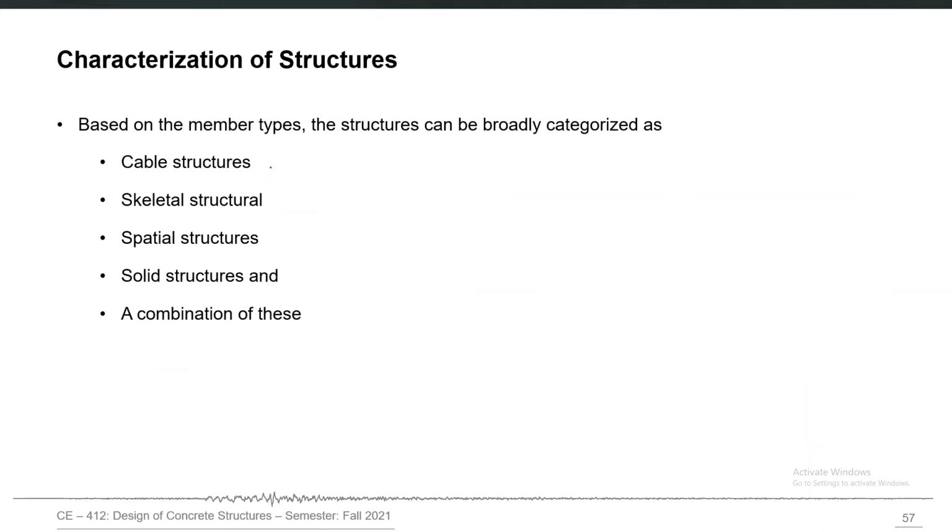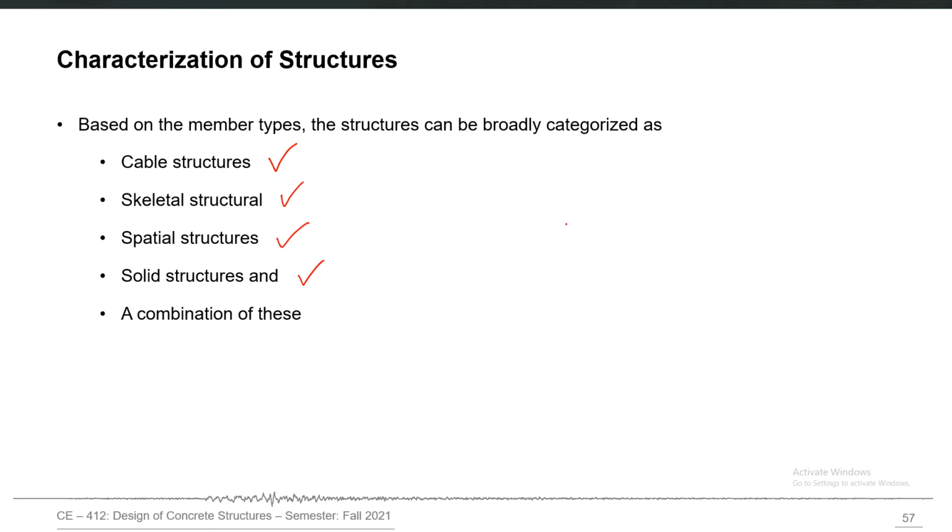Based on these forms, we may have cable structures and skeletal structures, which means they are made of line elements or one-dimensional elements. Spatial structures are made of two-dimensional area elements. Solid structures are primarily made of three-dimensional solid objects or components, or any combination of these.